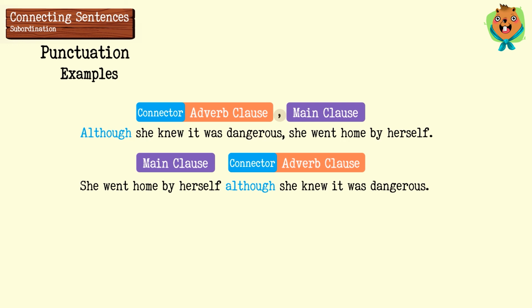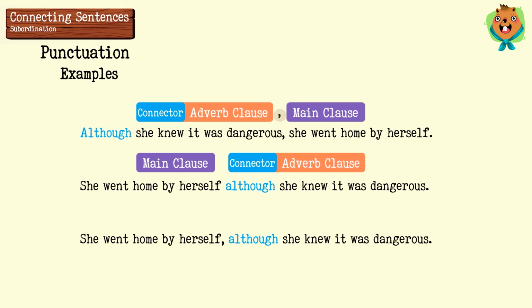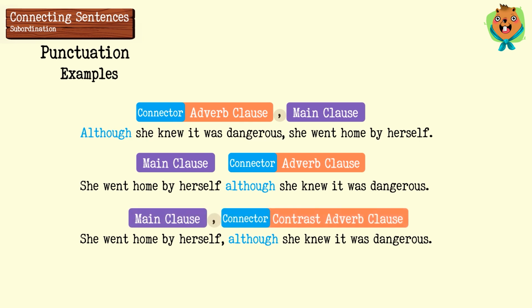Another possibility is to use a comma here. She went home by herself, although she knew it was dangerous. When a comma is used before the contrast conjunction in adverb clauses, it provides a mental pause for the reader to understand the contrast better.